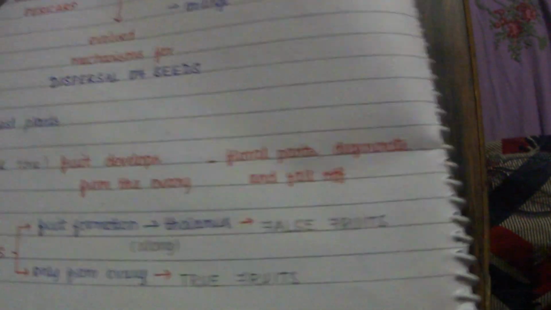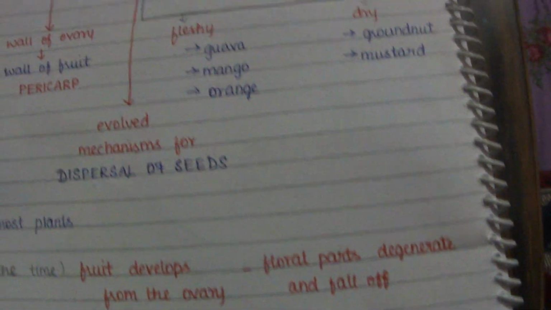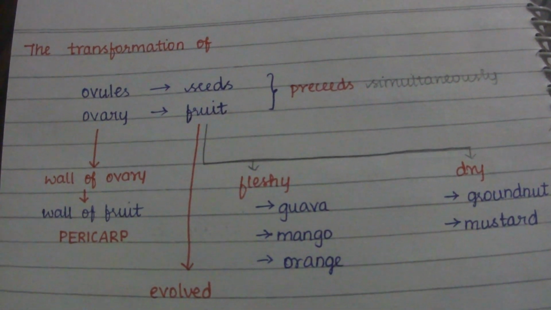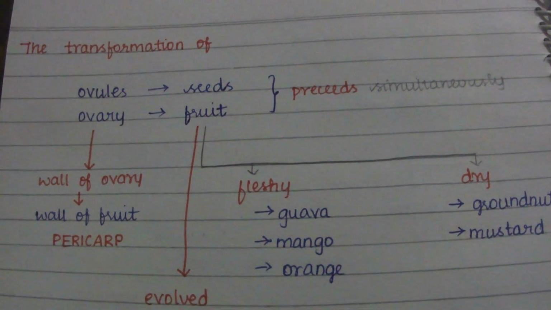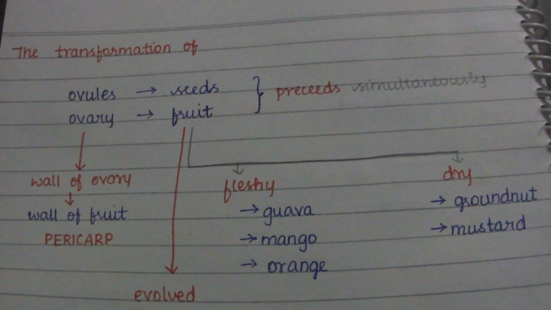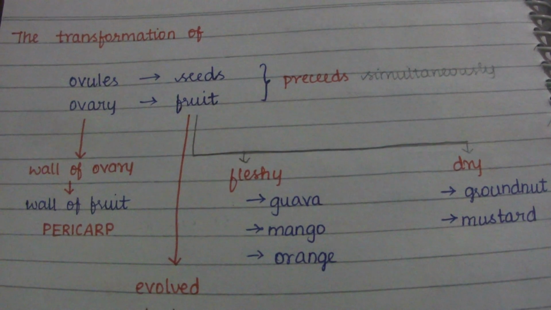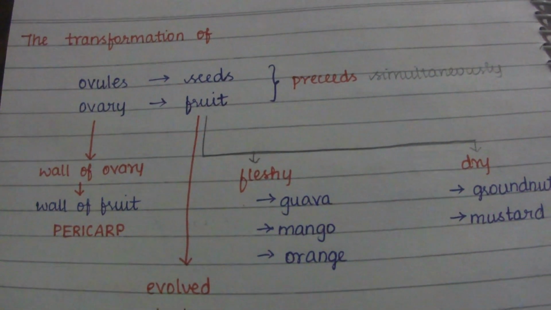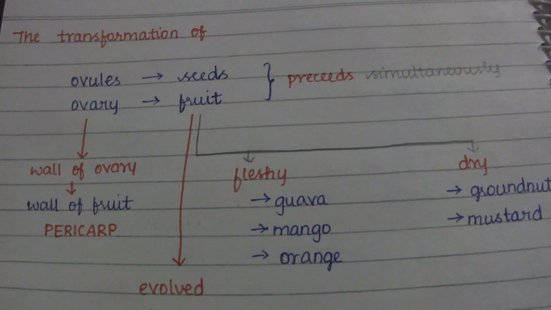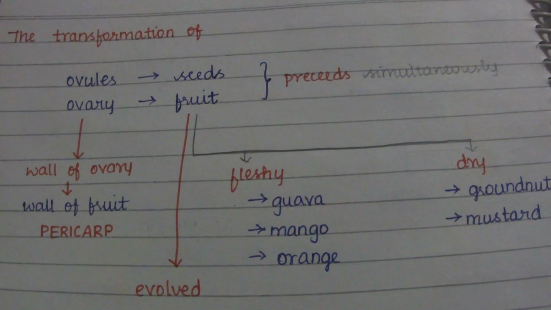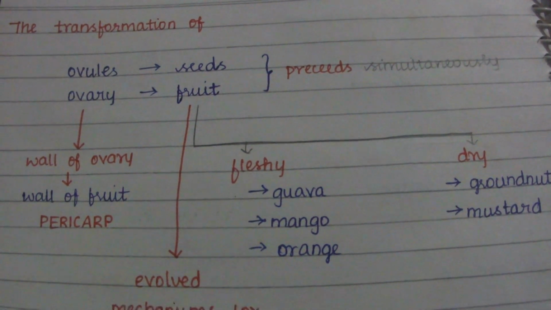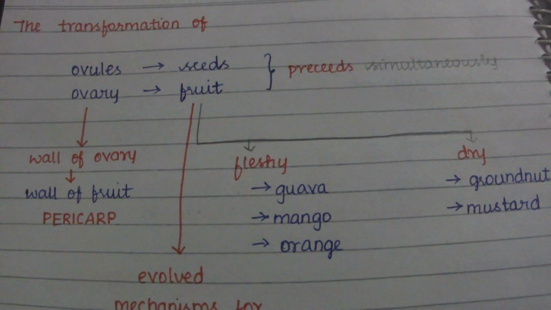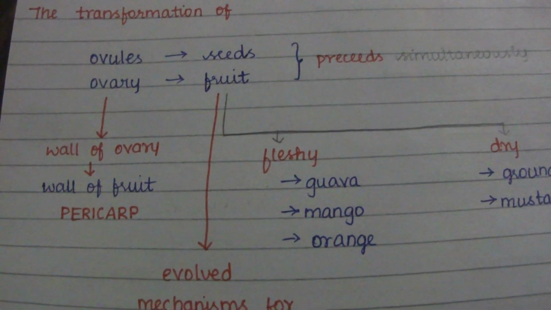Now we have a transformation, which is the transformation of ovules and ovary. The ovules and ovary develop into seeds and fruits respectively. The ovules develop into seeds and the ovary develops into the fruit, and these two transformations take place simultaneously.